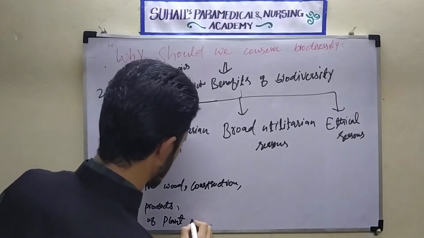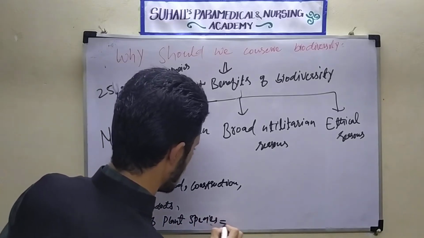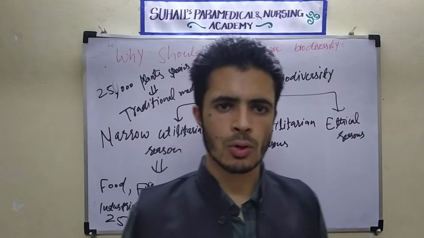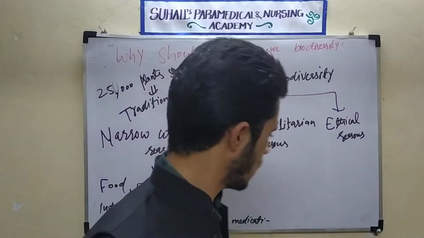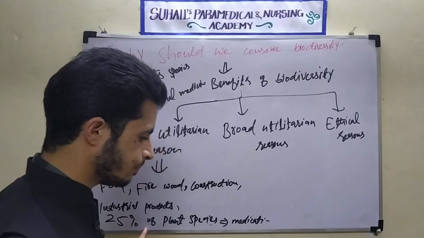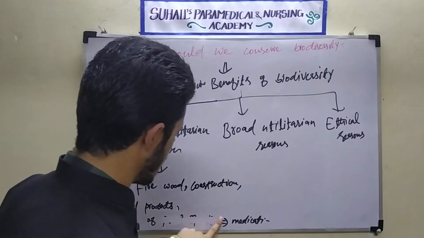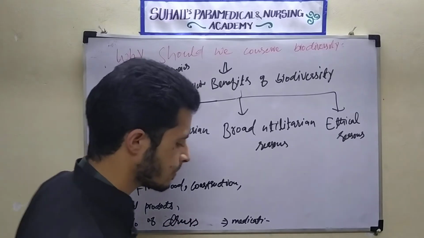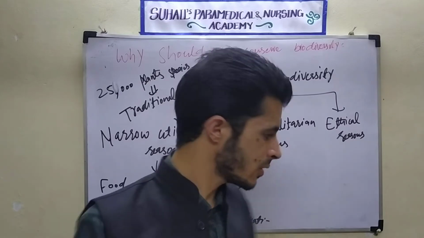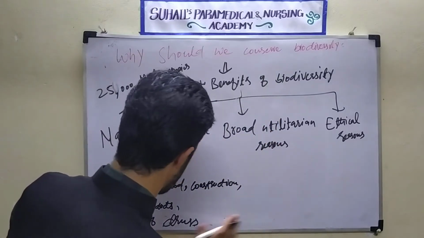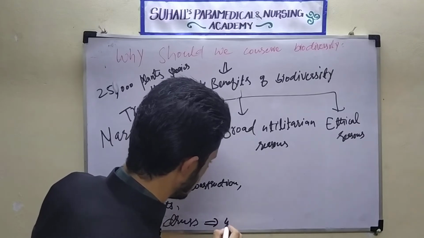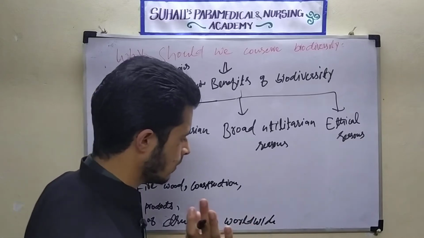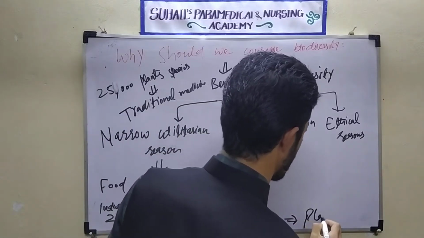No, what I am saying here, I have told it wrong: more than 25% of the drugs, meaning medicines, that are being used worldwide, we are getting from the plants. The medicines we use in day-to-day life.